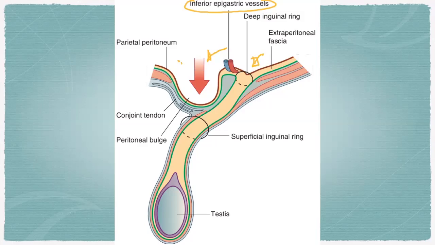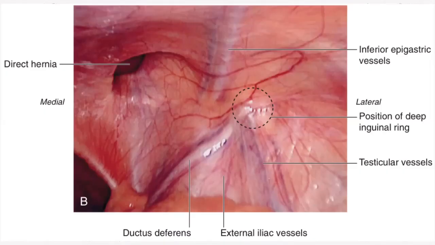You see, this is the conjoint tendon, right? If the conjoint tendon is weak, that means the sac will herniate. You see, this is the direct hernia. You can see the position of the deep inguinal ring. This is the laparoscopic view, right?